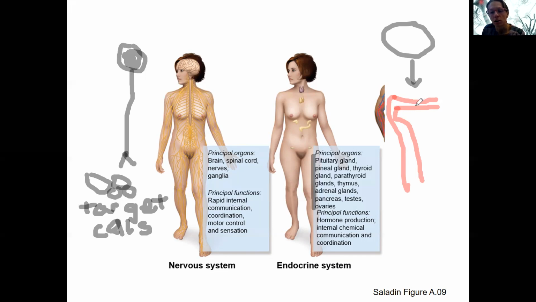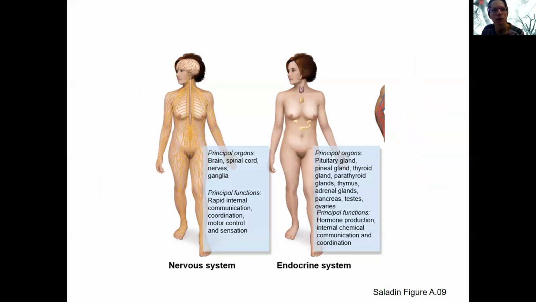So the similarities are we're regulating, we're sending a signal to other cells somewhere in the body, but this is very diffuse. This is going to travel anywhere that the blood is going, versus the neuron is only traveling to that one specified location. In either case, the target cells need to have receptors on them that bind to the chemical messenger that's released. So the chemical messenger is either the neurotransmitter or the hormone.